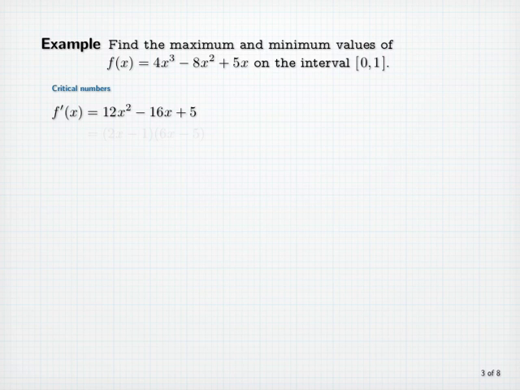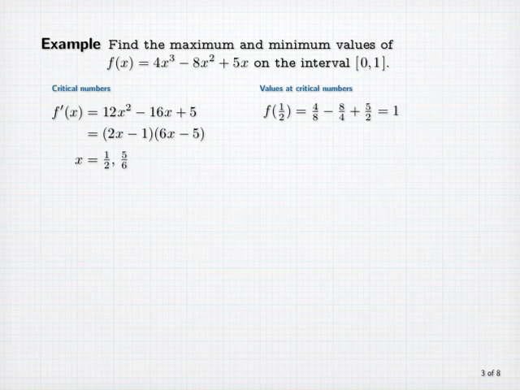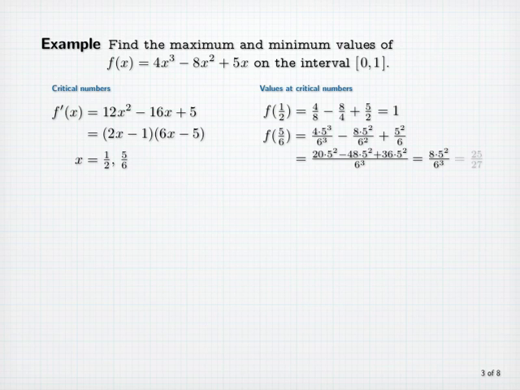Fortunately, this factors into (2x - 1)(6x - 5), and so we see that the critical numbers are 1/2 and 5/6. Now we compute the values at the critical numbers. f(1/2) turns out to be 1. The value of f at 5/6, after a bit of arithmetic, turns out to be 25/27.